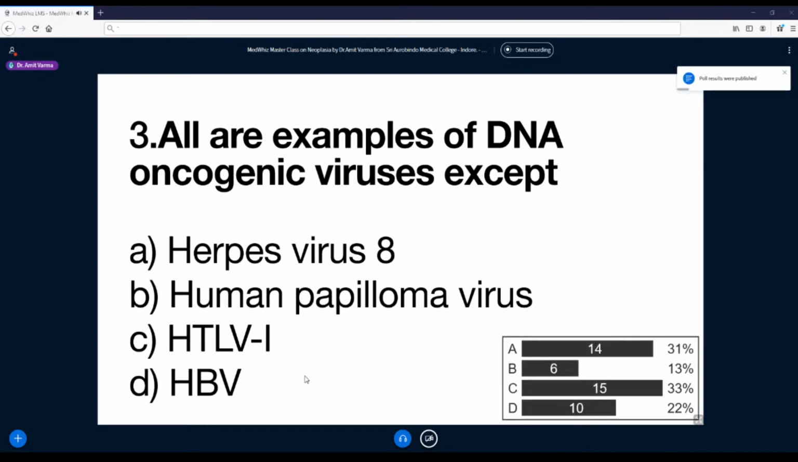People have got confused. That's why I had given a simple knack that there are only two RNA viruses causing cancers. One is hepatitis C, and another is HTLV, human T lymphotropic virus. Rest all are DNA viruses. So that way it will be easy to remember. So HTLV-1 is the answer because that is an RNA virus. Next one, please.